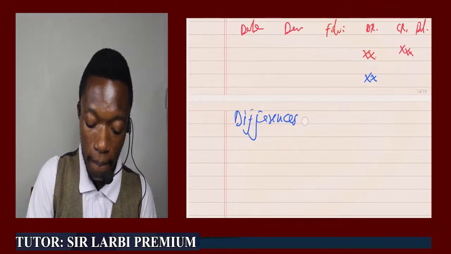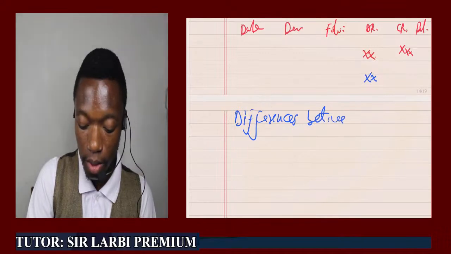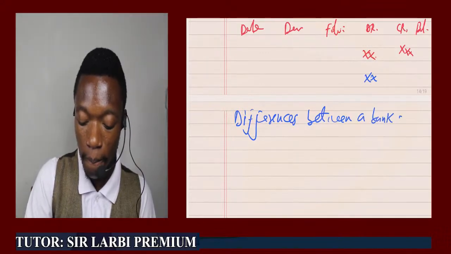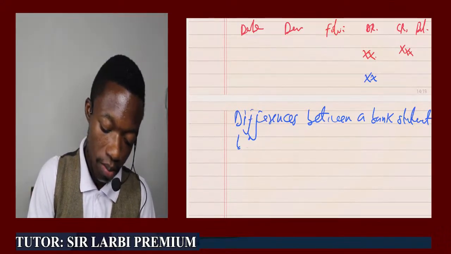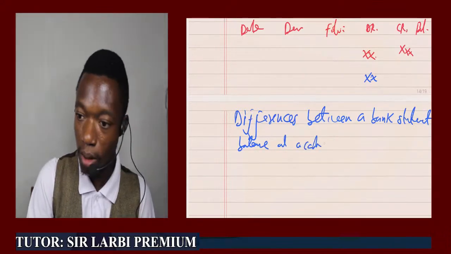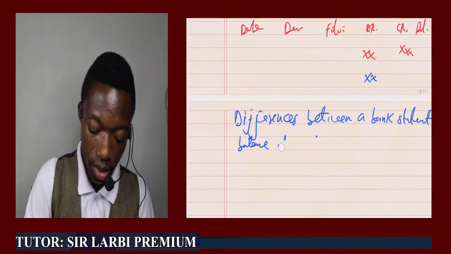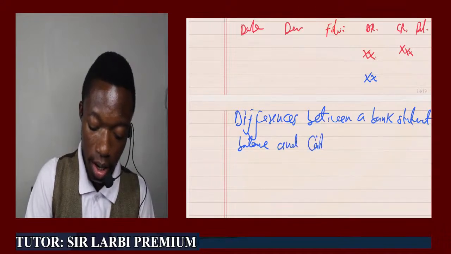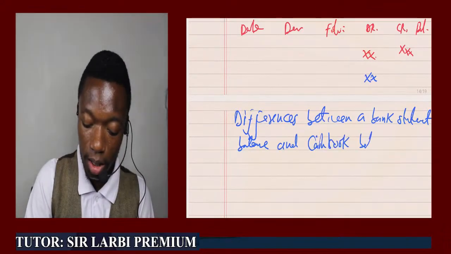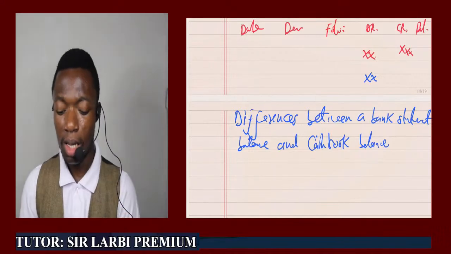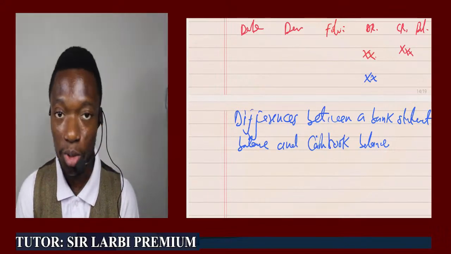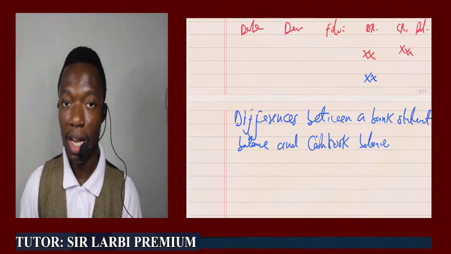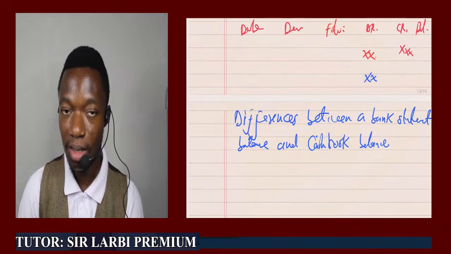Let me put it in a simple form for you. Differences between a bank statement balance and a cash book balance. So what do you think are some of the issues that can cause differences between the total balance we're supposed to have in our bank statement and that of the cash book that the business keeps as an organization? What are some of them?